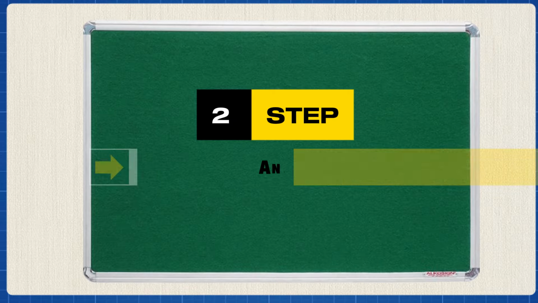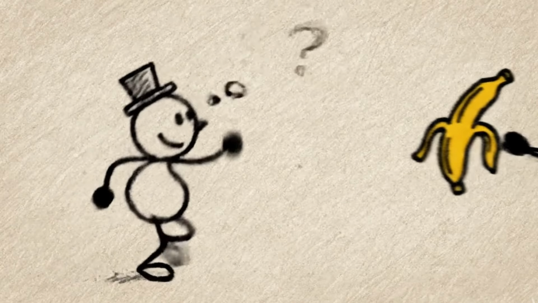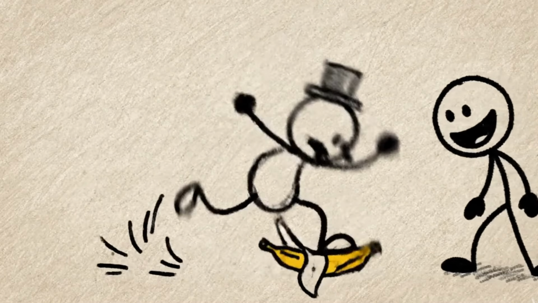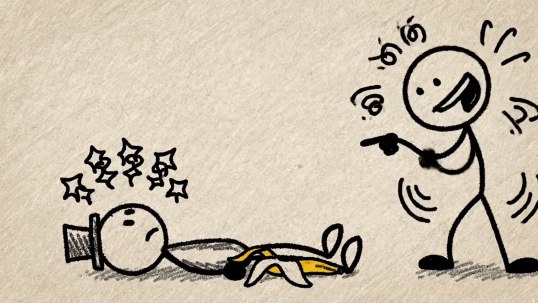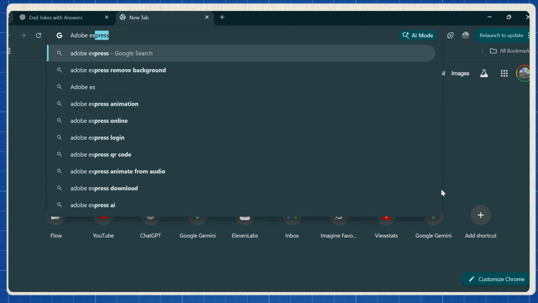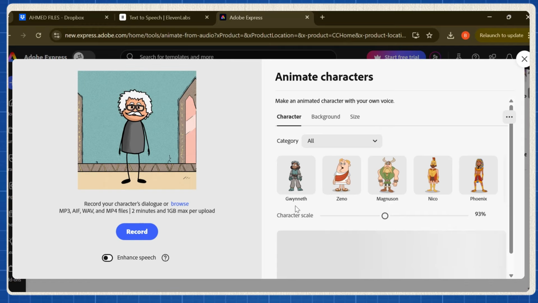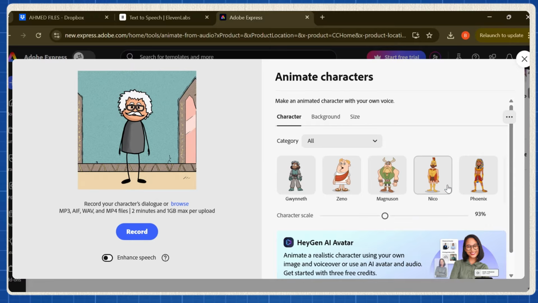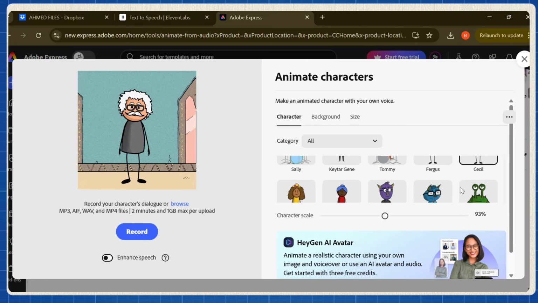Step 2, animate your stick figure. Now comes the fun part, animation. And this is where most beginners think things get complicated. Good news, it doesn't. Go to Adobe Express. You can search it directly or just click the link in the description. Once you're inside, look for Animate Characters and click it. You'll see a bunch of character options, but scroll until you find the stick figure. That's the one we're using.